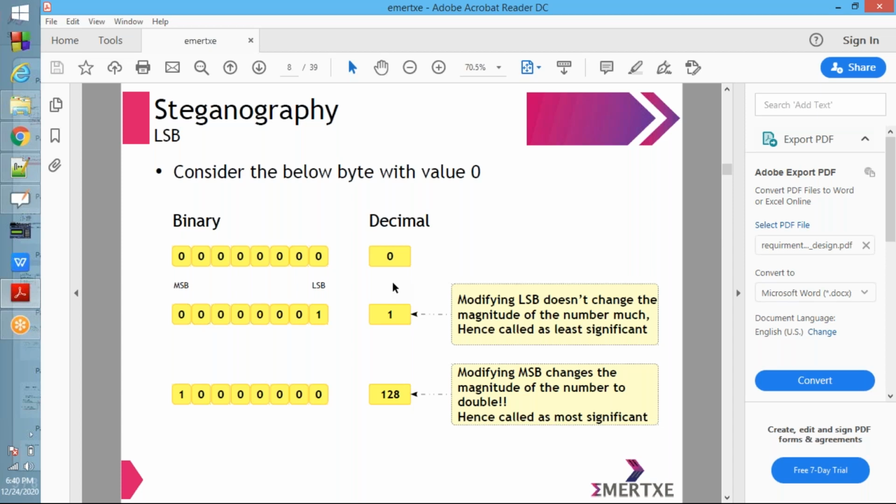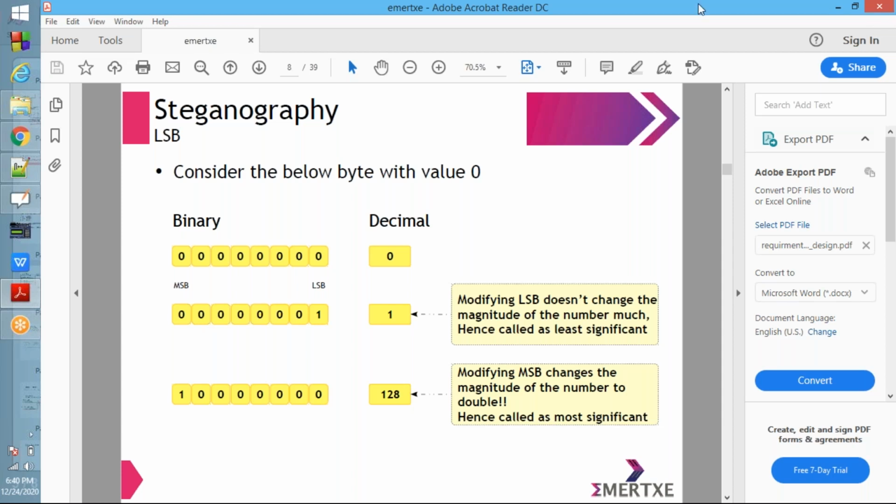Least important bit. Okay, very good. Less important, which affects less. Yeah, exactly, that is what LSB is. Least significant means less important. Whatever modification we do on the LSB has less change on the whole value.